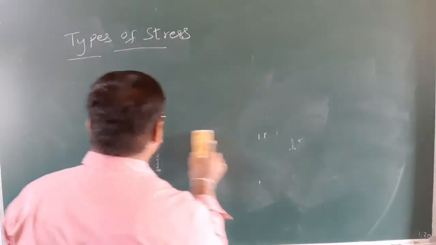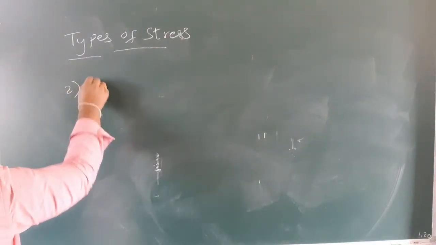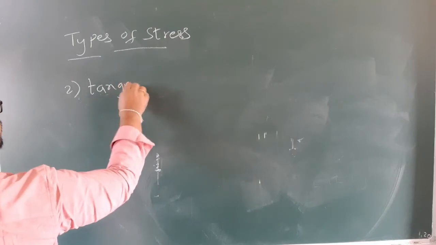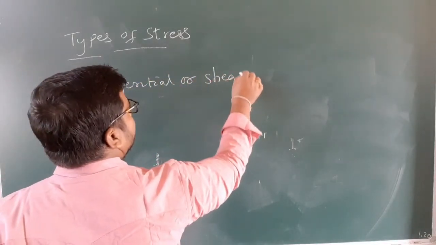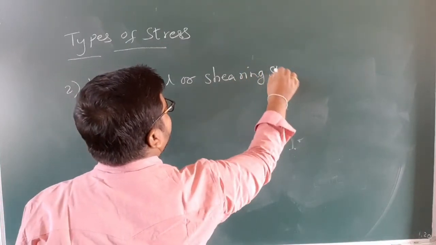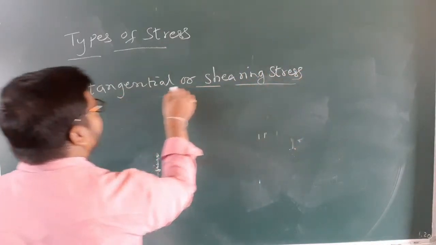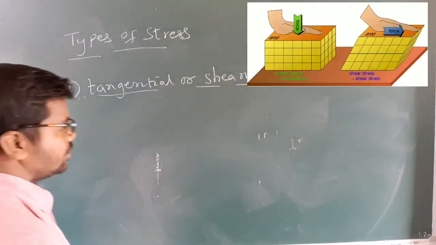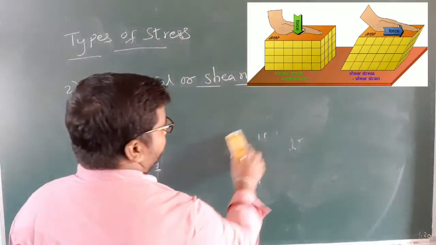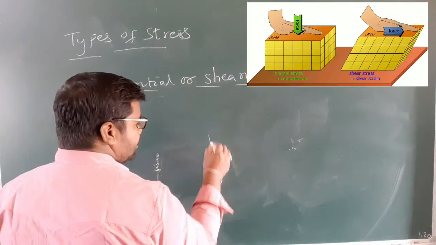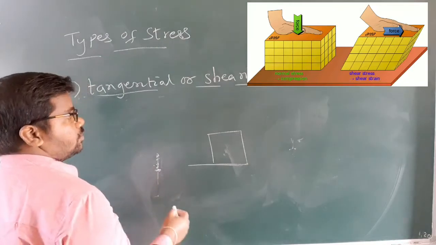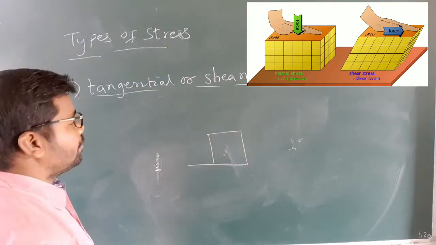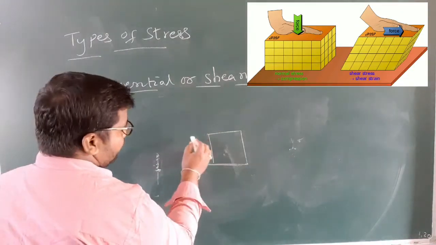And coming to the next one, tangential or shearing stress. Second one, tangential or shearing stress. It is the second type of stress. How can we define this type of stress? Consider an object like this. The force we are applying tangentially, like this.